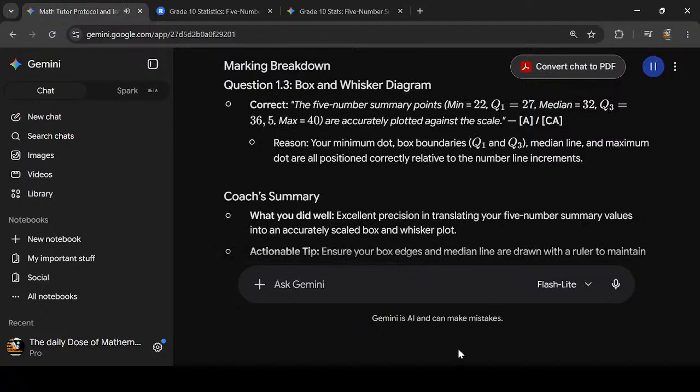Martin breakdown. Question 1.3. Box and whisker diagram. Correct. The 5-number summary points: min equals 22, Q1 equals 27, median equals 32, Q3 equals 36. Reason: your minimum dot, box boundaries Q1 and Q3, median line, and maximum dot are all positioned correctly relative to the number line increments.